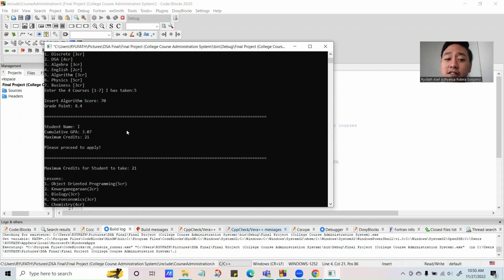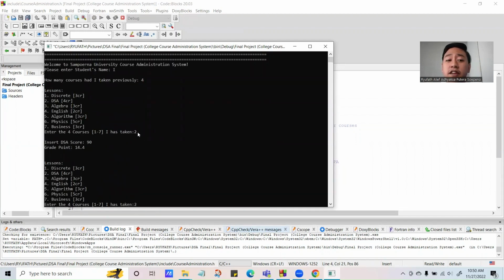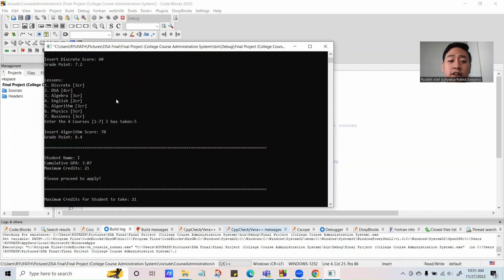And now that you know what the stack data structure is about, it will basically stack the courses and calculate in that order. So in that case, if we put the data structures course first, the data structures grade point will be totaled last. And therefore, it will start with the algorithm course because it will take out the algorithm's grade point first.